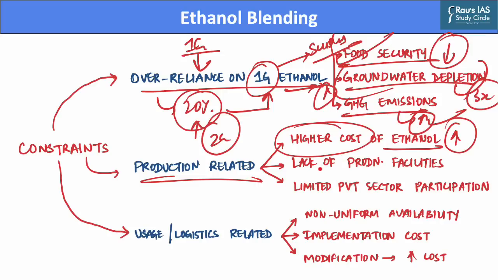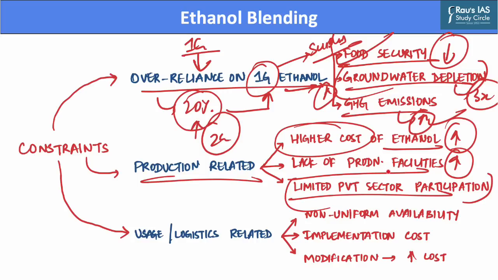Further, there is also a lack of ethanol production facilities in the country, and with delays in environmental clearance, the ethanol production targets will be difficult to achieve. Further, there is limited private sector participation in production of ethanol in the country, and this has led to a limitation in increasing the production of ethanol overall in India.